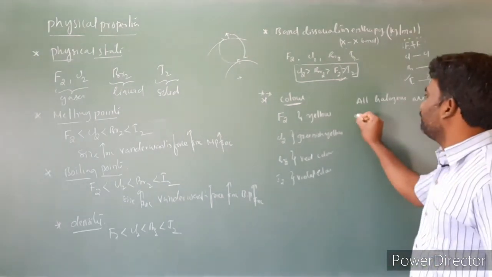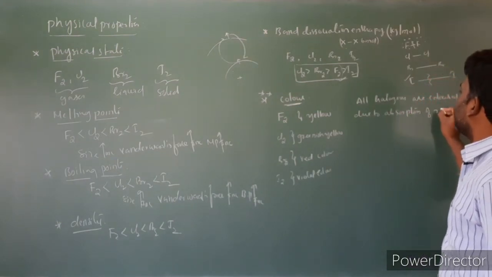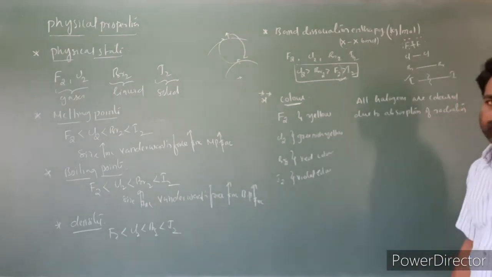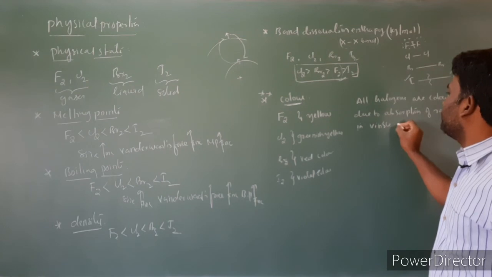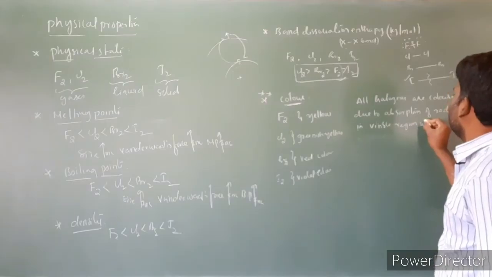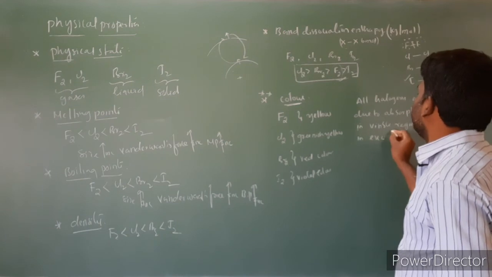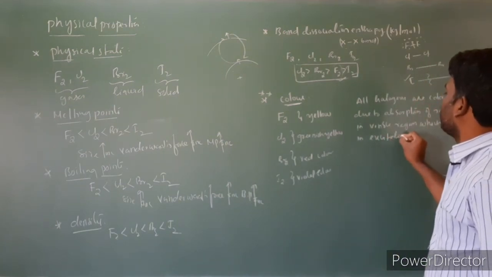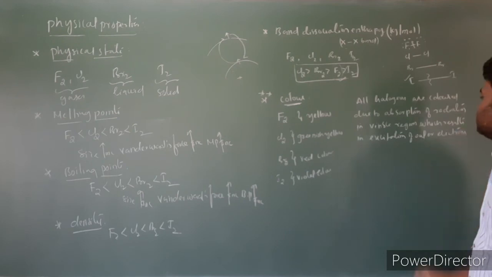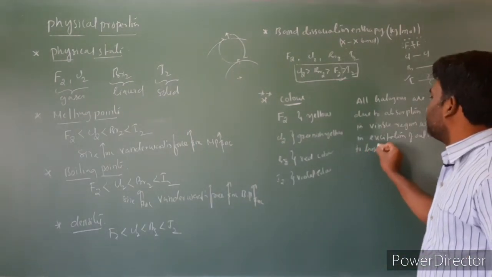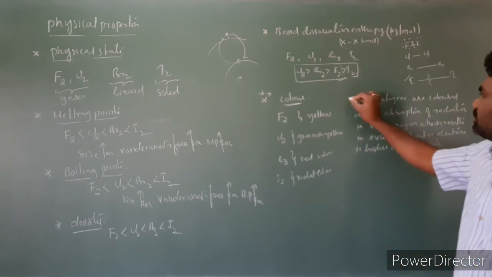All halogens are colored due to absorption of radiation in the visible region, which results in the excitation of outer electrons to higher energy levels.